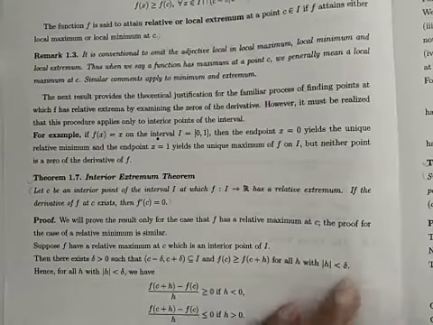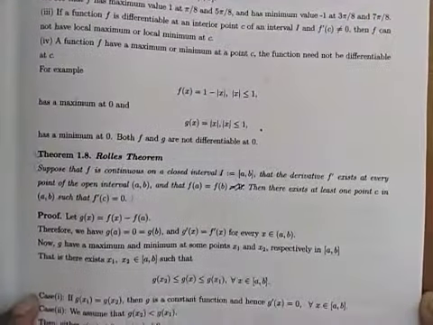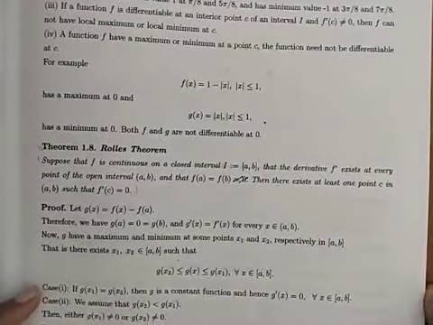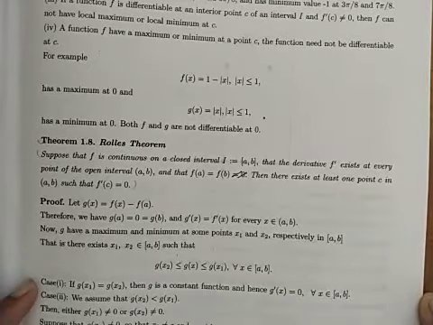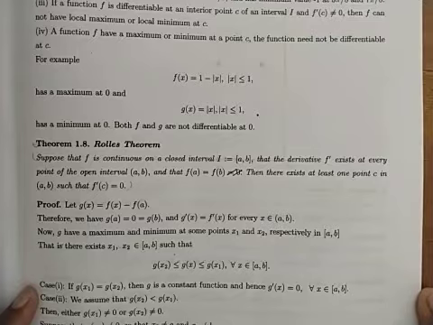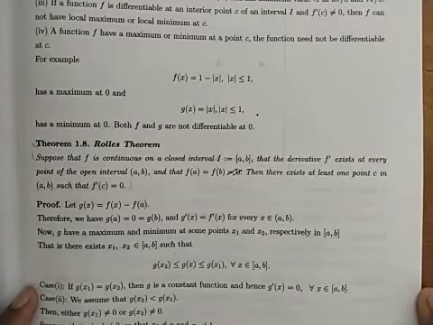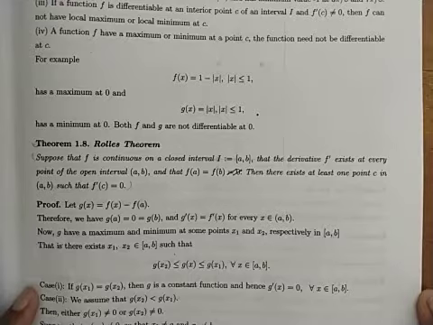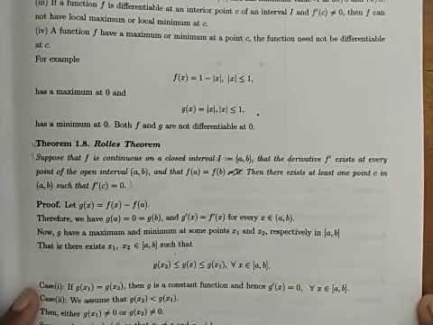Now let us move towards the first mean value theorem, that is Rolle's theorem. We will just learn the statements of three mean value theorems. First is Rolle's mean value theorem, then mean value theorem, then Cauchy's mean value theorem, and we will solve the examples related to them.